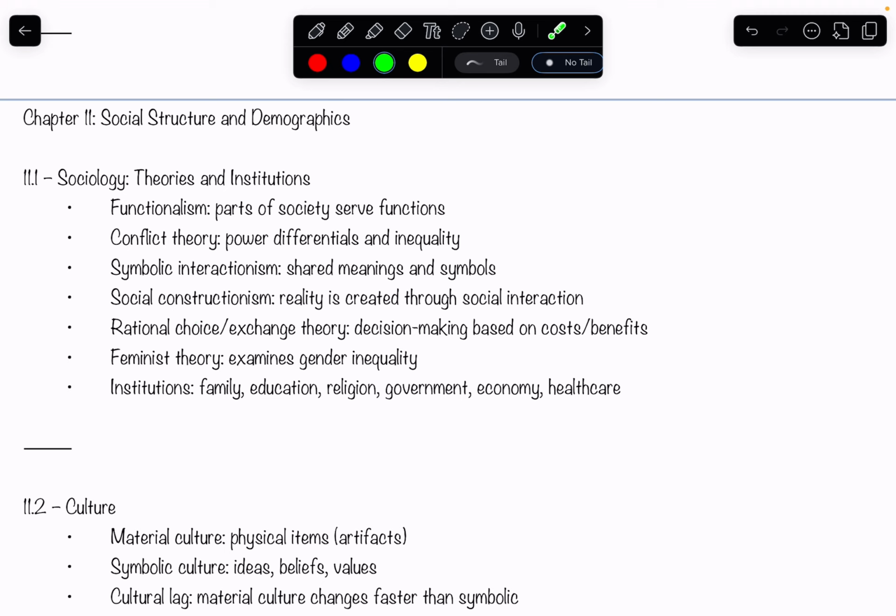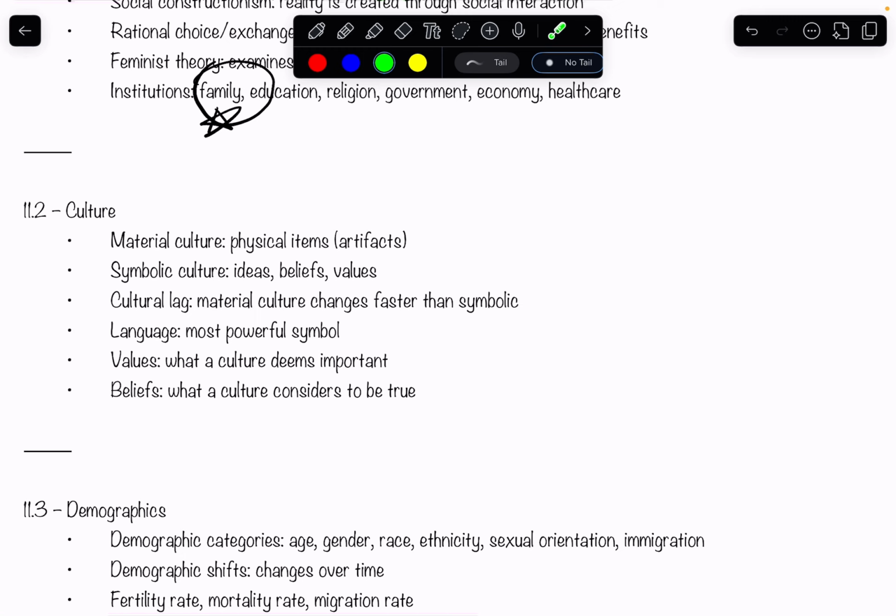So let's go over culture. We have a few types of culture. We have material culture, which is physical items passed on from one another. Symbolic culture, which is all about ideas, beliefs, and your values. Cultural lag, which I guess we can all follow, right? It's when the culture changes faster and you can't keep up. Like some countries have a technological culture lag is one way you could remember it.